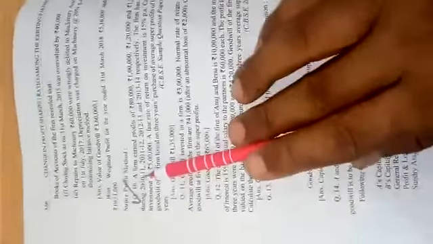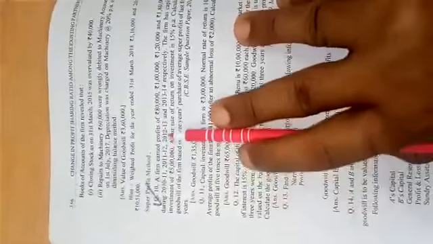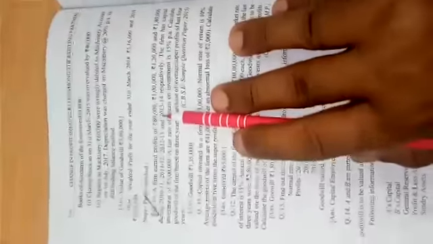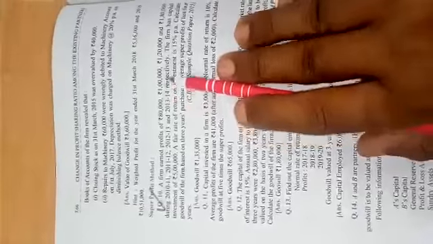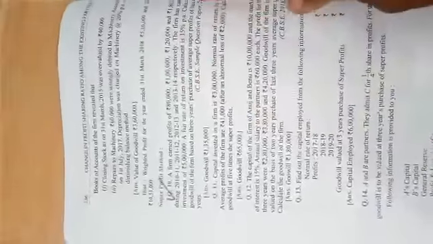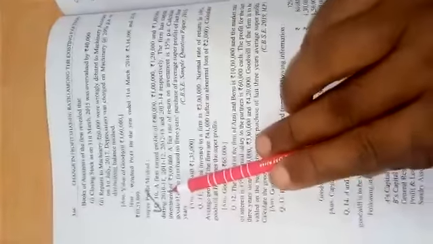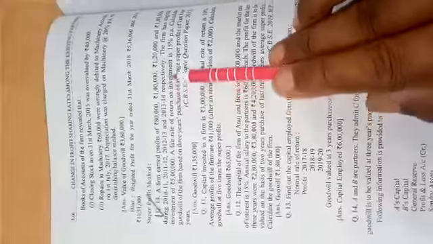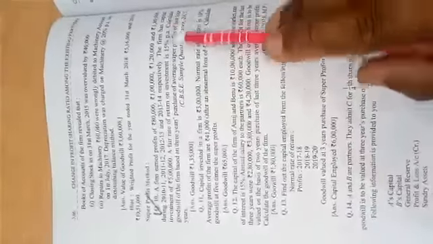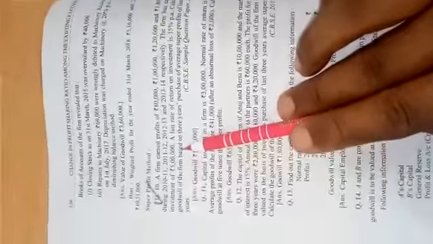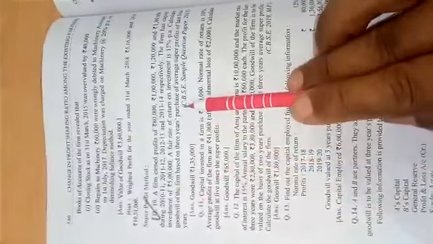Question number 10 is taken of super profit method. A firm earned profits of rupees 80,000, rupees 1 lakh, rupees 1 lakh 20,000 and rupees 1 lakh 80,000 during 10-11, 11-12, 12-13 and 13-14 respectively. The firm has capital investment of rupees 5 lakhs. A fair rate of return on investment is 15% per annum. Calculate goodwill of the firm based on 3 years purchase of average super profit of last 4 years.